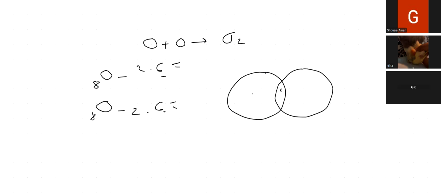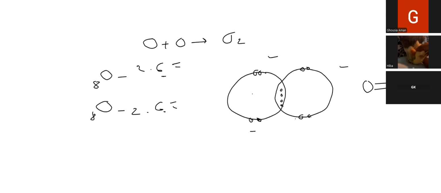Why 2:2 sharing of electrons? Because each atom needs 2 electrons. So this oxygen's 2 electrons are shared with this oxygen's 2 electrons. So out of 6, if I have drawn 2, how many more left? 4. 1, 2, 3, 4. 1, 2, 3, 4. So now let's count this oxygen atom. 1, 2, 3, 4, 5, 6, 7, 8. Complete. In the overlapping part, there are 4 electrons. So the bond is a double covalent bond.